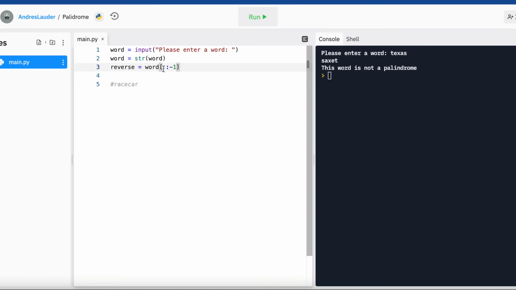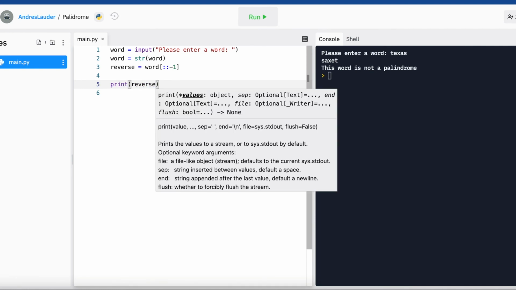Versus if we included a 0 here, because in programming it starts with 0, then it's just going to go forward. There's more in depth into why there's colons and all of that weird stuff, but I don't want to go into that now. So just know -1, we're counting backwards. We're reversing it. Now we're going to print reverse.